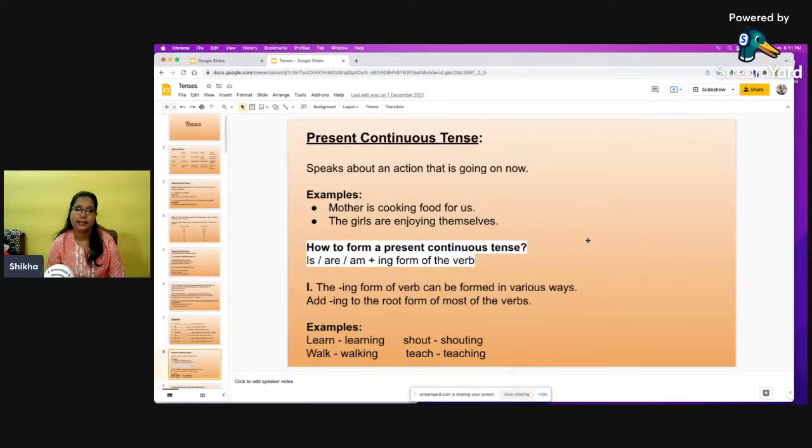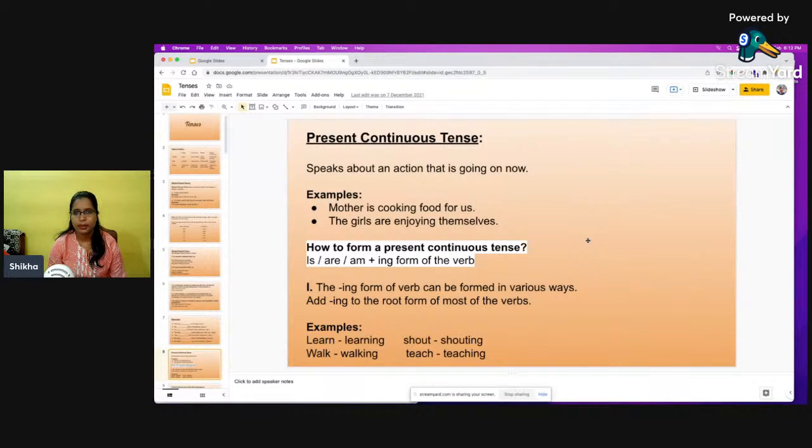we will use is. He is going to school, she is going to school, it is jumping on the fences, Rohan is going to school. Yes, and then if we are using the pronoun you, they, we will be using the helping verb are there. You are going to school, they are going to school, we are going to school, my friends are going to school. Okay, so these kind of verbs we use only under present continuous tense. We are not going to use it under simple present tense.